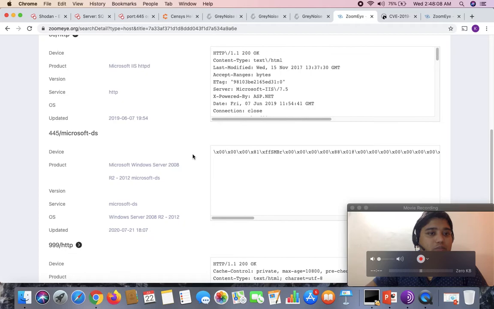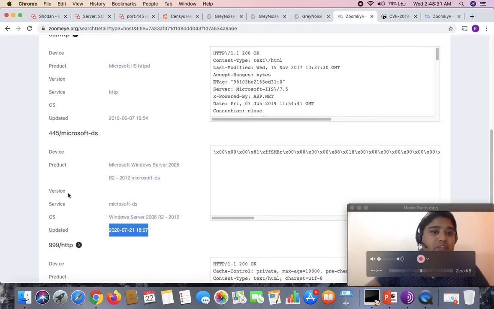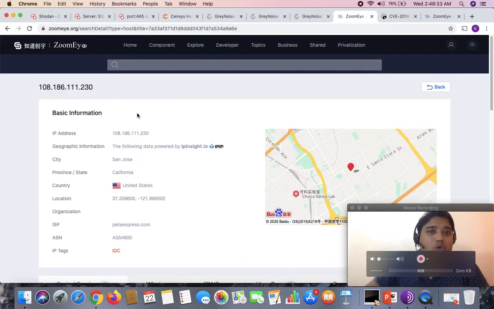You can also see the last updated information about the respective port, or the information whenever any change happens. So you can see the date accordingly. This is going to help you a lot to see any change with respect to the date it was made on. So this is how you can easily play around.